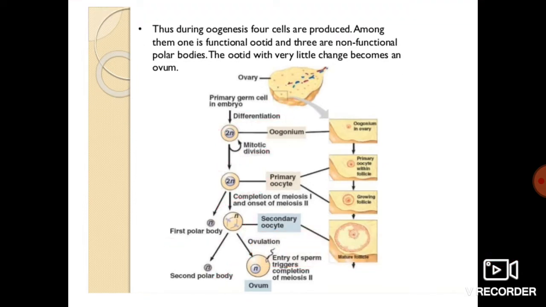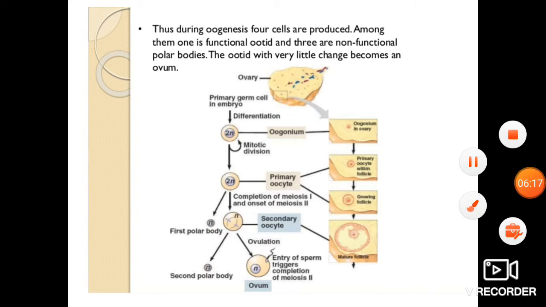So here I think students, you are able to understand. Now this ovum develops the zona pellucida. The entry of the sperm you can see over here only, at the secondary oocyte. I hope students, you are able to understand.